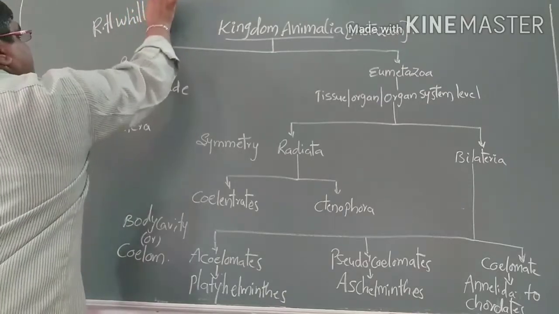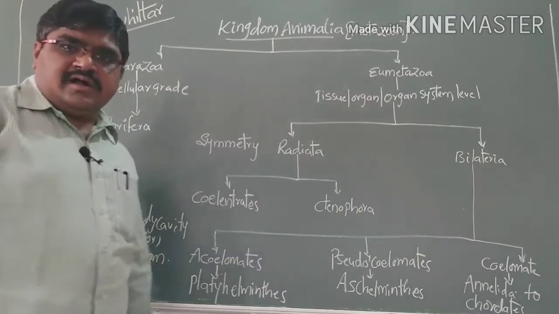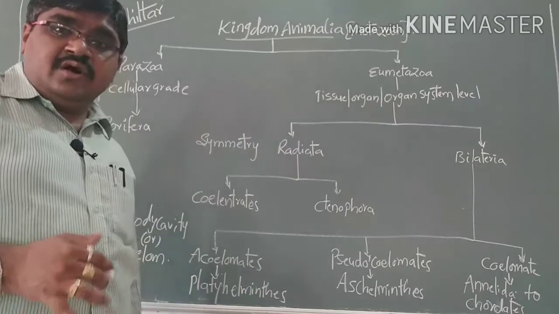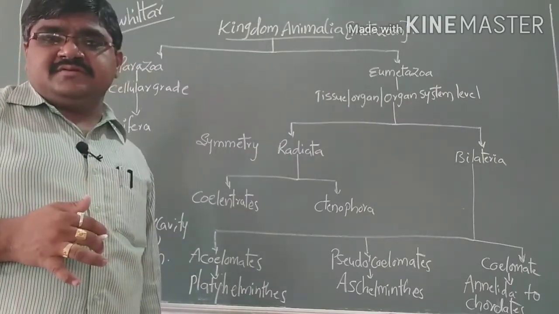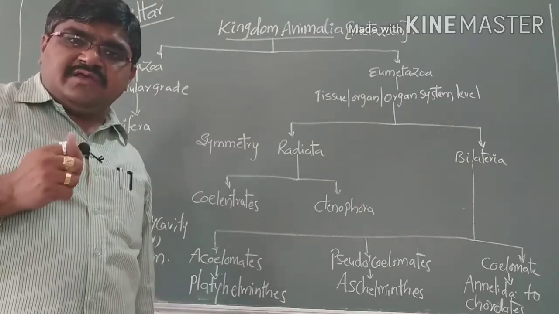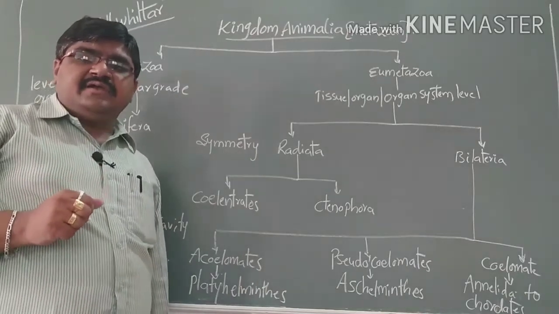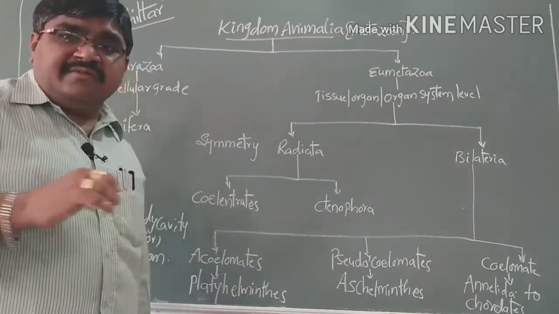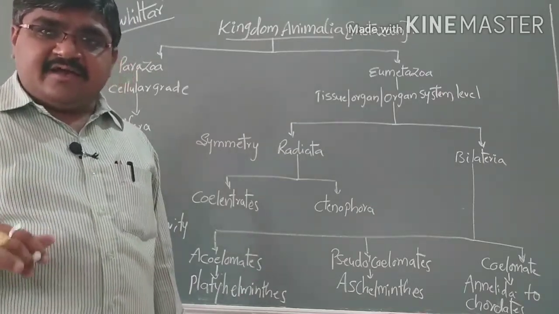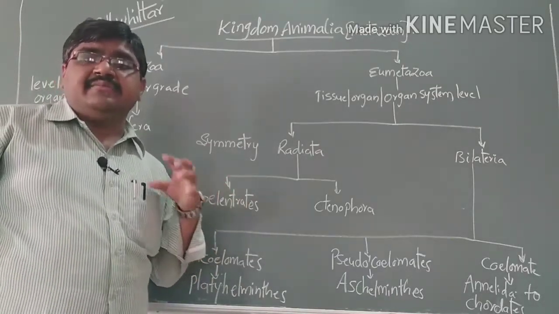Whittaker classified the organisms into 5 kingdoms, which we have already studied. The first one is Monera, second is Protista, third is Mycota, fourth is Plantae, and lastly Animalia. Here all animals, either invertebrates or vertebrates, are grouped under one kingdom called kingdom Animalia.